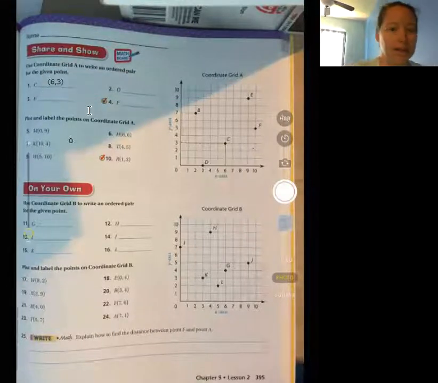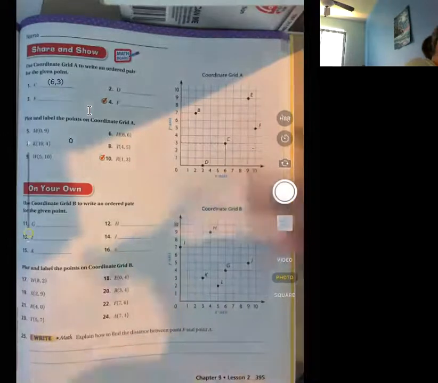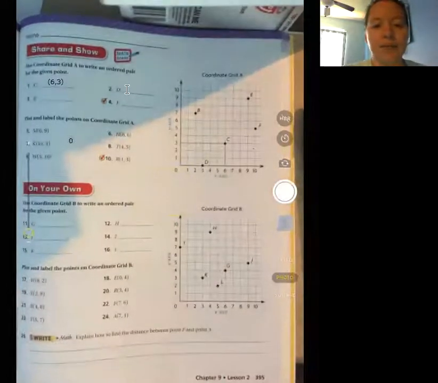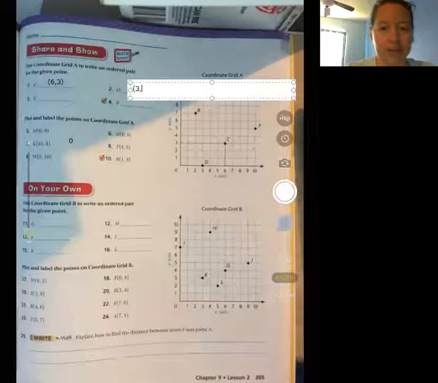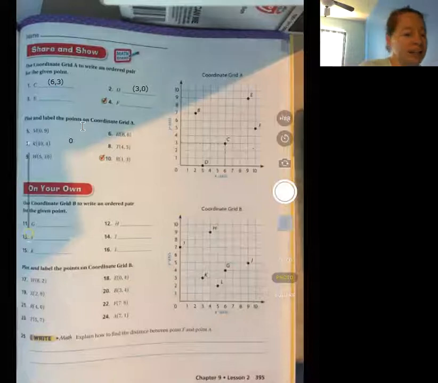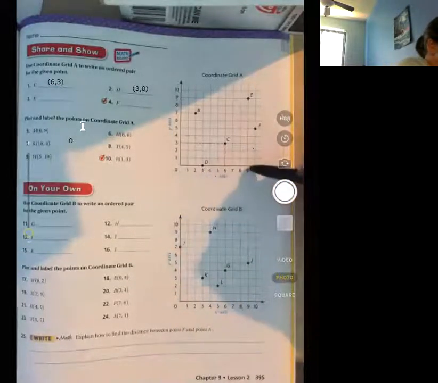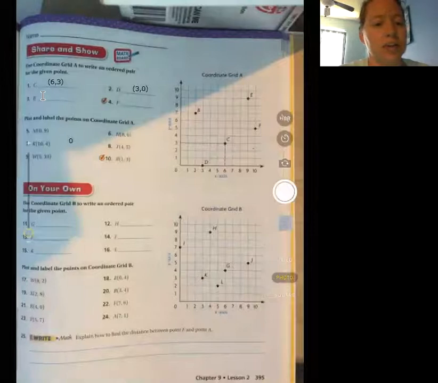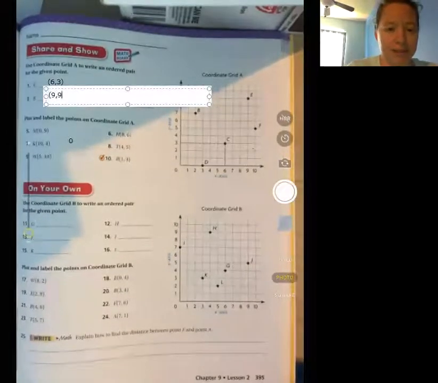Letter D, a 3 across and 0 up, so (3, 0). Letter E, 9 across and 9 up. You see the 9 and then it hits up with the 9 again, so this one ends up being (9, 9).